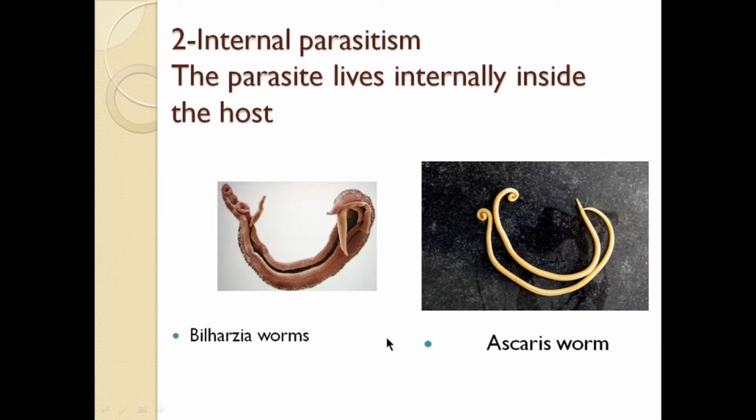Internal parasitism. The parasite lives internally inside the host. These are types of parasites that live inside the host, inside the living organism. We have two internal parasites: first of all, bilharzia worm and ascaris worm. These two types of worms live inside the human body or the animal body, inside any living organism, so it is called internal parasitism.